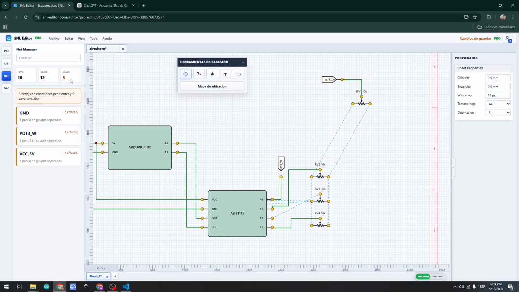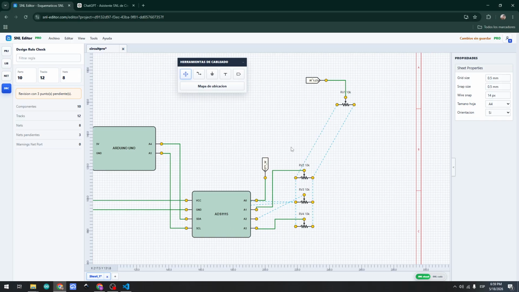So we have here 3 uses, and we have here 8 nets to complete. So I will finish this. I will finish all nets that the program asked me to finish.